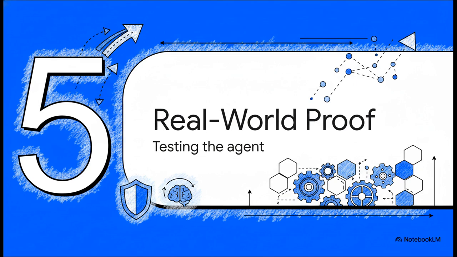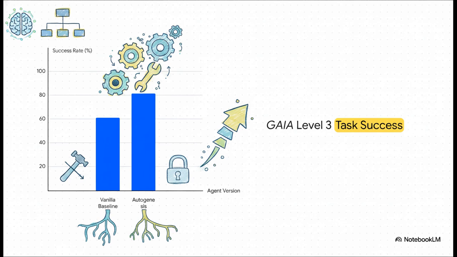Section 5. Real-world proof. It's time to test the agent. Theory is great, but we need the hard data to prove why this is such a game changer. The data from the Gaia benchmark brilliantly illustrates the sheer power of Autogenesis. Gaia tests real-world, multi-step objectives demanding complex planning and tool use. Now, on the absolute hardest tier, level 3, a standard vanilla agent achieves a 61.22% success rate. Not bad, right? But the Autogenesis system, specifically utilizing its evolved tool capability, rockets that up to 81.63%. That is exactly a massive 33.34% relative improvement.